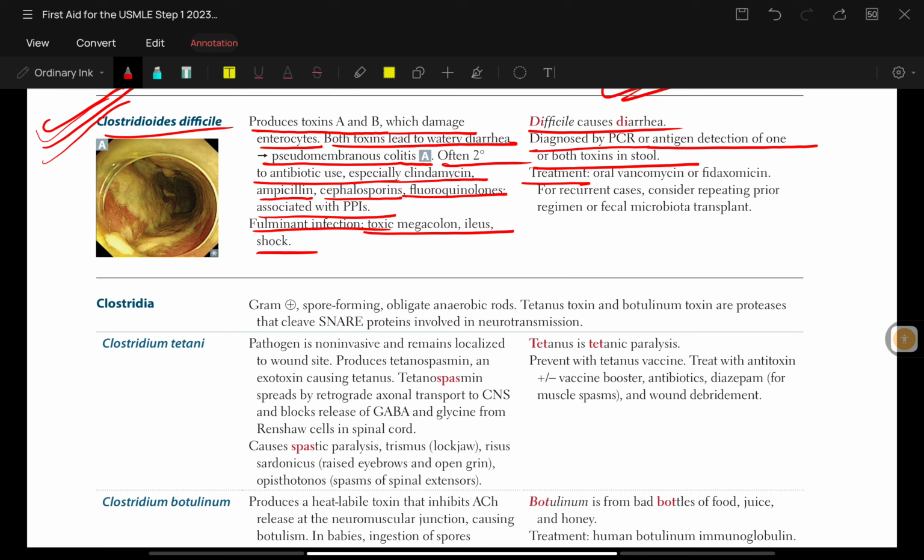Now, treatment: oral vancomycin or fidaxomicin. For recurrent cases, consider repeating the prior regimen or fecal microbiota transplant.